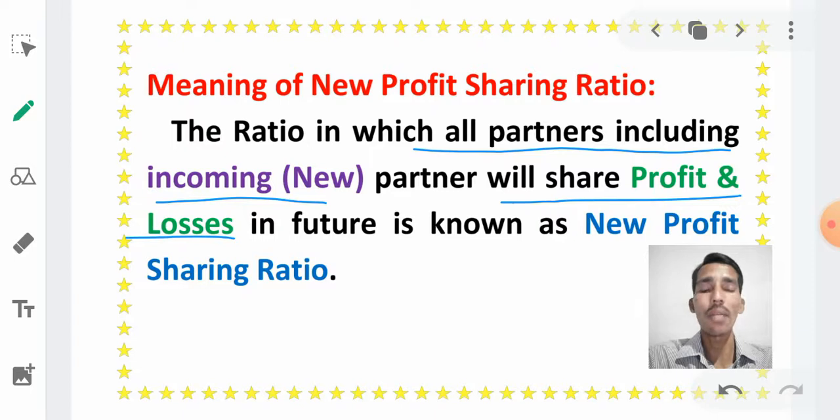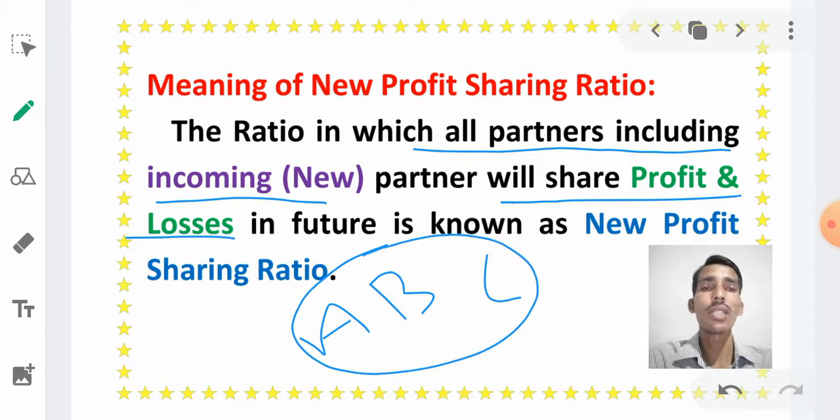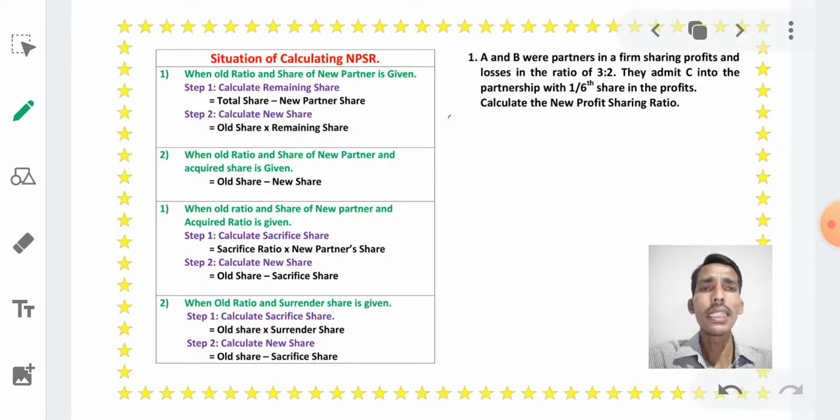In future, not present. At present there will be only old partners and they distribute the profit they have got. But in future, if A and B are partners and they have taken C as a new partner, then all three partners will share profit and losses in some ratio. That ratio is called the new profit sharing ratio. Okay, is it clear?